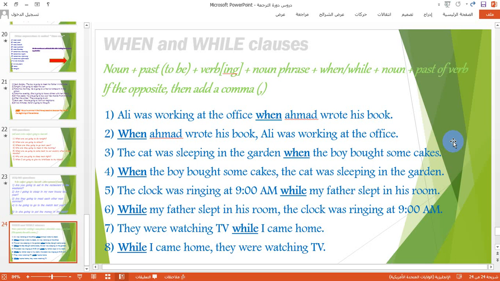So we have completely and successfully finished the last lesson of the first step of our course, Simple Ways to Understand Translation. And in the next lesson, inshallah, we will begin explaining how to write a paragraph. But first, I will explain to you how to use the controlling idea in a sentence.